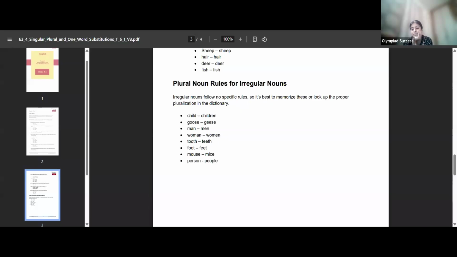Quickly read. Plural noun rules for irregular nouns. Irregular nouns follow no specific rules, so it is best to memorize these or look up the proper pluralization in the dictionary. Child, children, goose, geese, man, men, woman, women, foot, feet, mouse, mice, person, people.